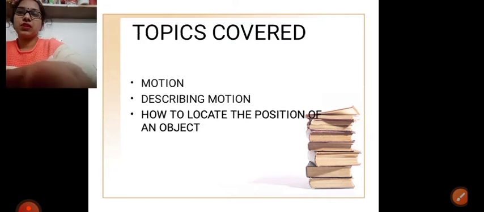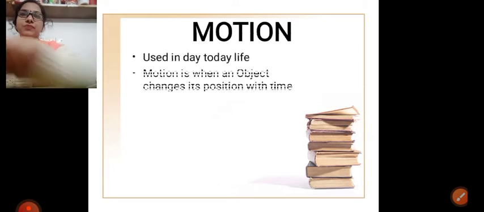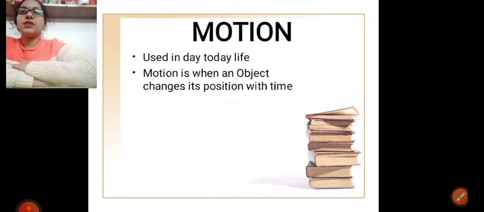Let's start. First question arises, what is motion? In our daily life, we see lots of things moving around, be it birds flying in the sky, water flowing from the tap, cars moving from one place to another place, we breathe air, everything exhibits some kind of motion, be it slow or swift, but motion exists. So, we can define motion as an object changing its position with respect to time.